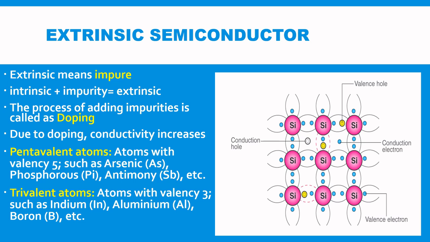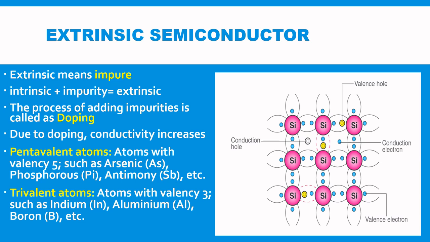Extrinsic means impure. We can say that intrinsic semiconductor plus added impurity is equal to extrinsic semiconductor. The process of adding impurity to the pure semiconductor is called doping. Due to doping, the conductivity increases.